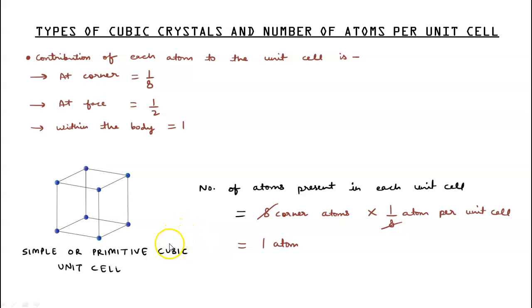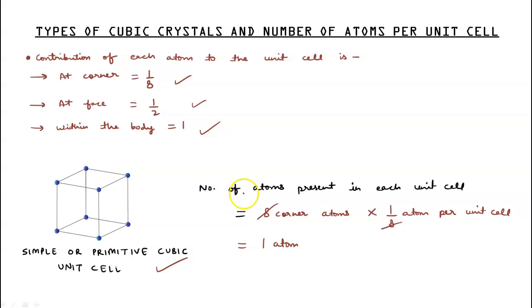Similarly, at a face, the contribution is only 1 by 2 because it is shared with another cell. An atom at the body center of the unit cell is not shared by any other unit cell and completely belongs to it, so the contribution is 1. So at a corner we have 1 by 8, at a face 1 by 2, and in the body it is completely 1, not a fraction. First we will take the simple or primitive unit cell.